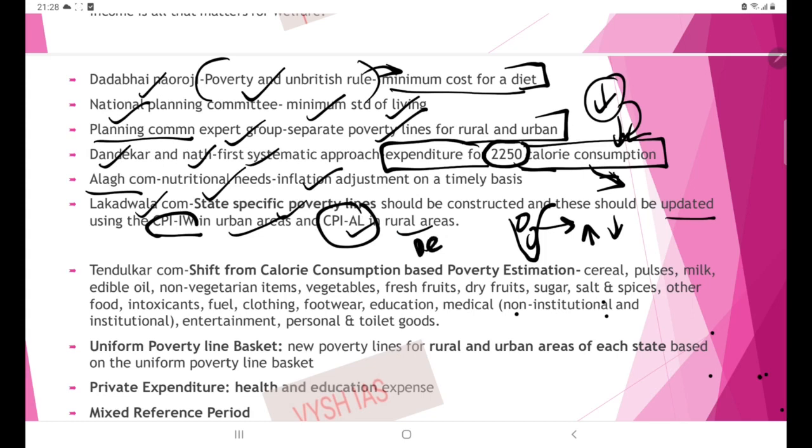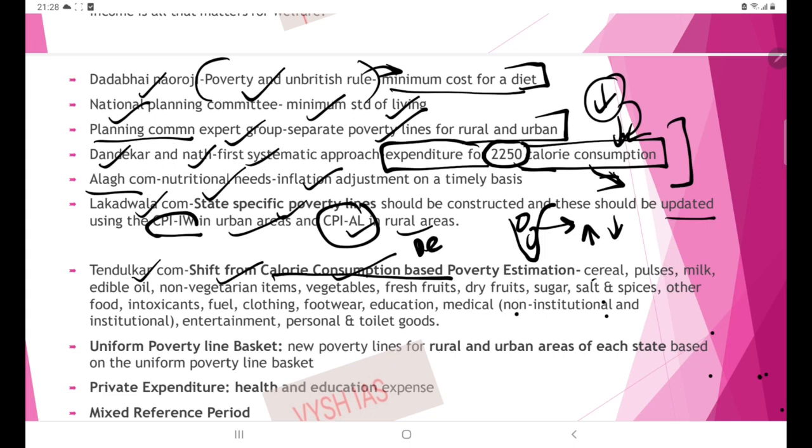Then next is the Tendulkar Committee. The Tendulkar Committee took a shift away from calorie consumption based poverty estimation, because until now we have seen that this much calorie is important, this much expenditure is important. So this is a shift. Not only calorie consumption based estimation is needed, other things are also needed.